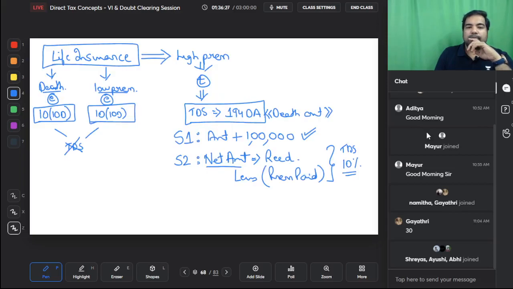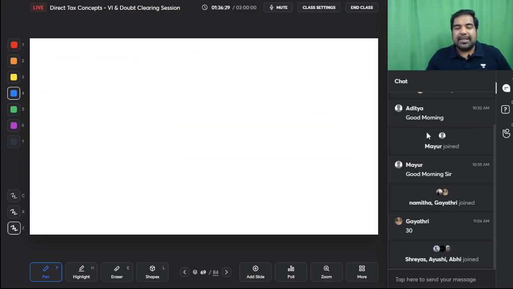Now, guys, I told you I had bought national savings certificates when I was working with PwC or EY, I don't remember, but I had bought national savings certificates. I had gone to the post office and I had bought some NSC because you know that there is a deduction under section 80C. So if you buy NSC certificates worth 1 lakh, you can minus 1 lakh from section 80C. So I had done that.